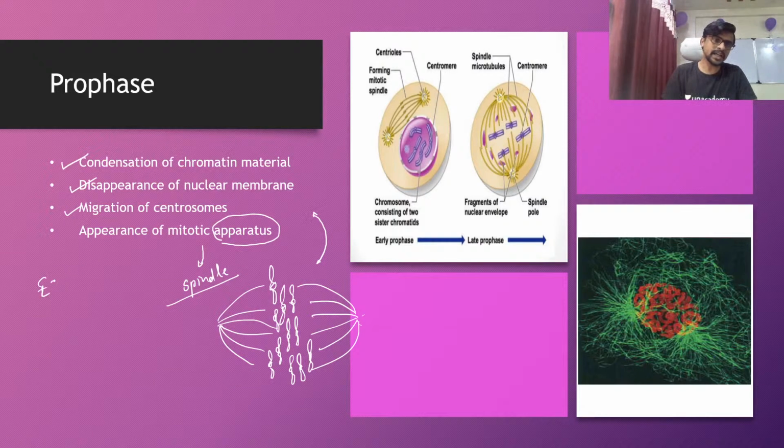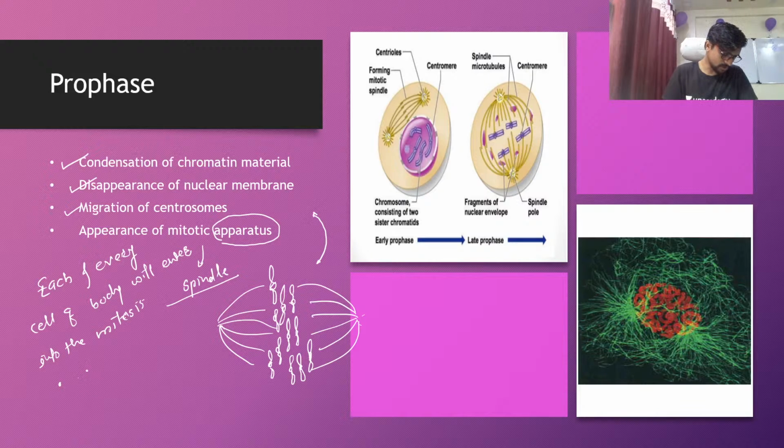Each and every cell of the body will enter into mitosis. Which cell are you talking about, the exception of the germ cell?